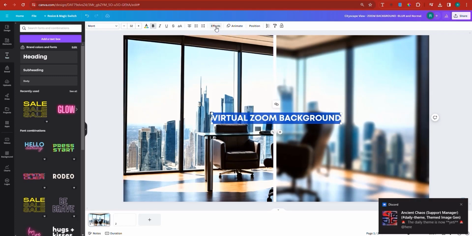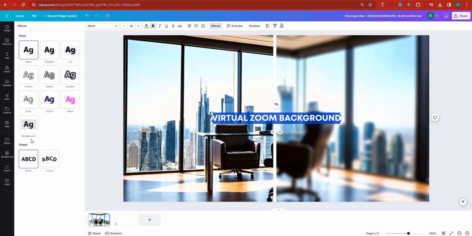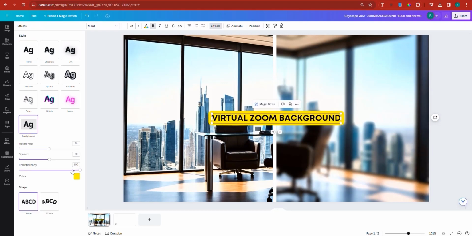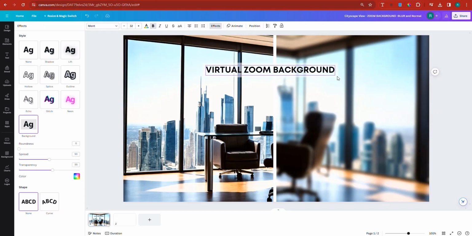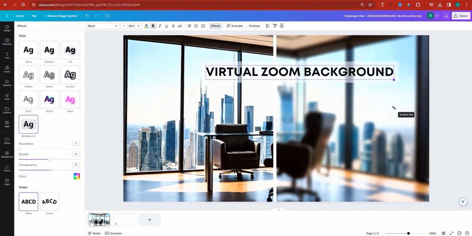Now there's an option that you can do. You can go to effects. And in the effects option, you have the effect of the background. You can select background effect. That applies a background. If you want to remove any roundness, you can remove it so that there is no roundness. You can also decrease the transparency so that it shows a little bit of the detail of the background. And then you can select a different color than this. You can maybe select a blue color, white color, depending on which color you'd like to go for. I'd like to go for the white color and then drag this over here. You can increase the size a little bit more so that it pops out.